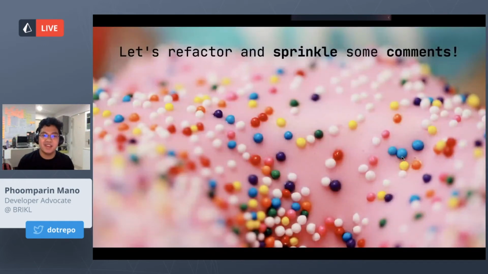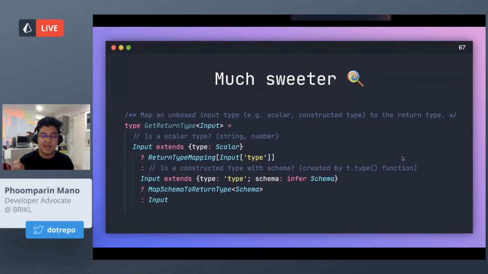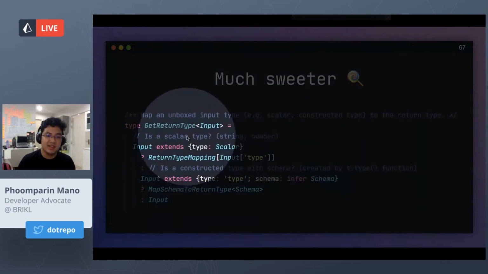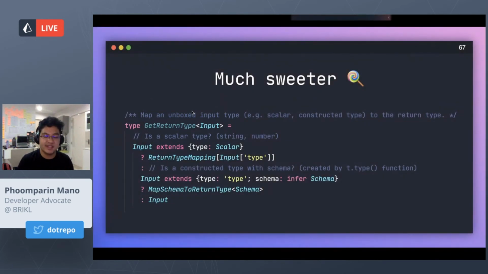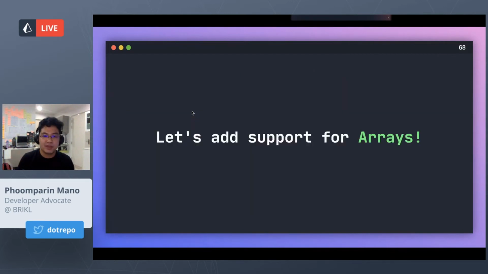So that's not too bad, but we can refactor it and make it a lot better by sprinkling some comments. Let's do that. If we sprinkle some comments in, we can see here it's a lot easier to read. So we know for sure, oh, is it a scalar type? If it is, then we just map it. If it's a constructed type with t.type, then we just recursively map it to a schema.